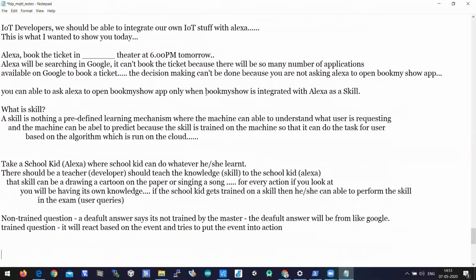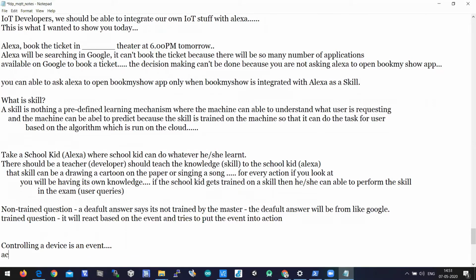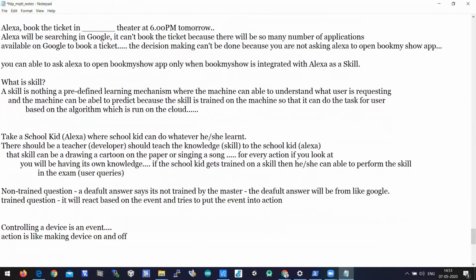Say controlling a device is an event, and the action is making the device on and off. So what can be a trained question?